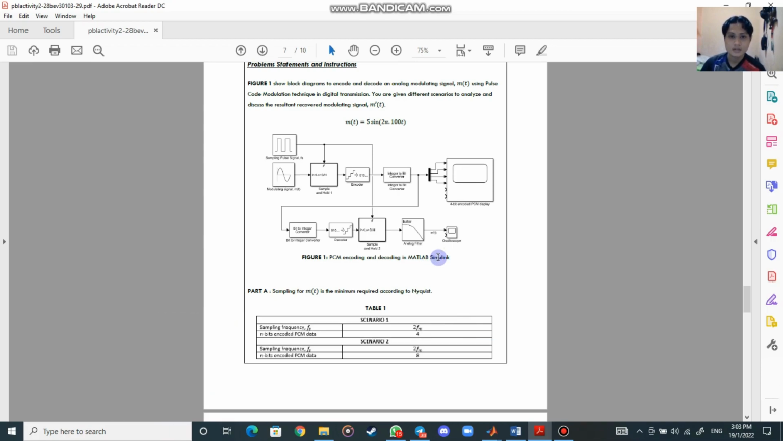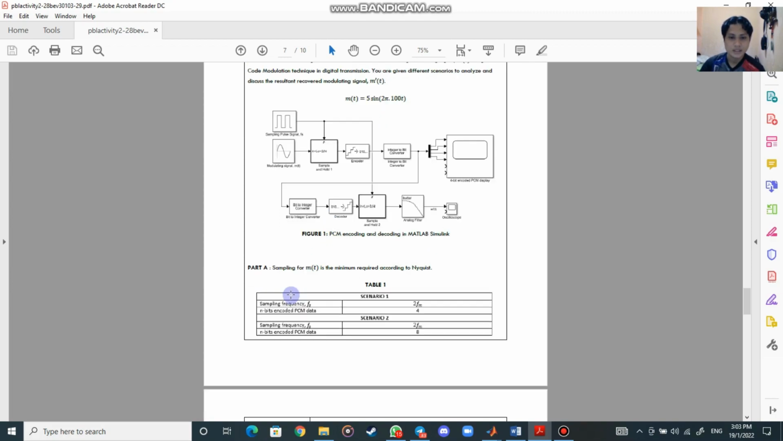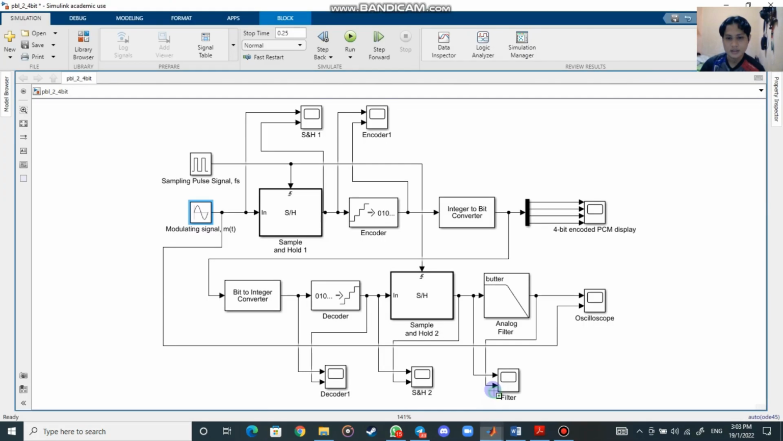Now I will continue the presentation for the simulation in MATLAB Simulink. Okay, we need to build this circuit into MATLAB, and this is for the equation, and we have 5 scenarios. Now we look at the circuit. This is only for the 4-bit encoder. We have 2; the other one is the 8-bit encoder, which I will show after this. Right now I will show scenario 1 only.